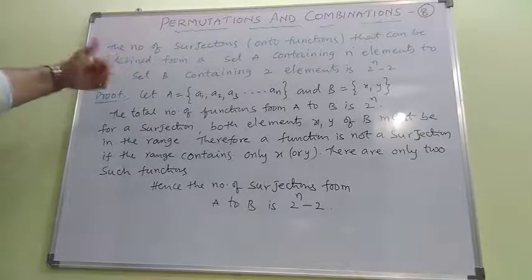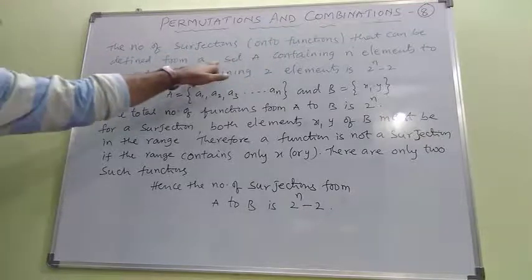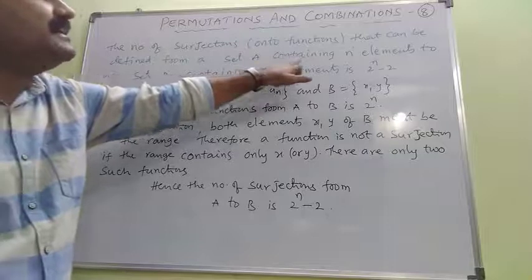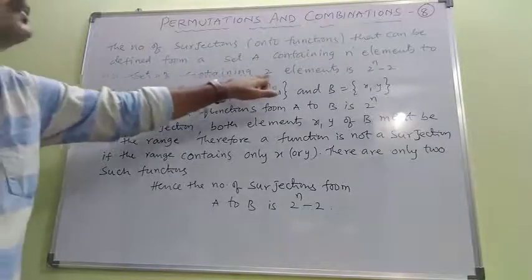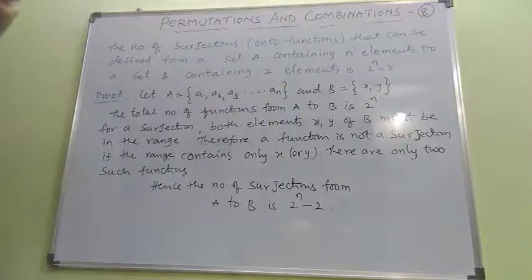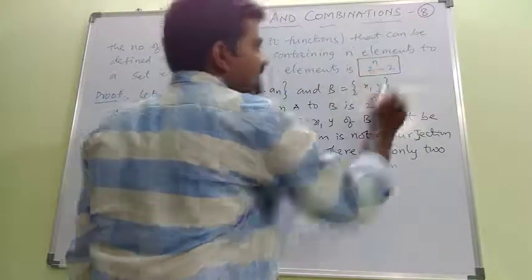So let us see the statement. The number of surjections that can be defined from a set capital A containing n elements to a set capital B containing two elements is... What is the formula? Number of surjections.